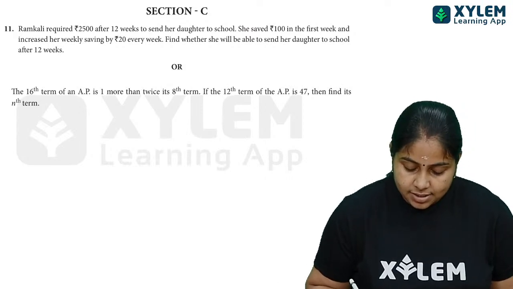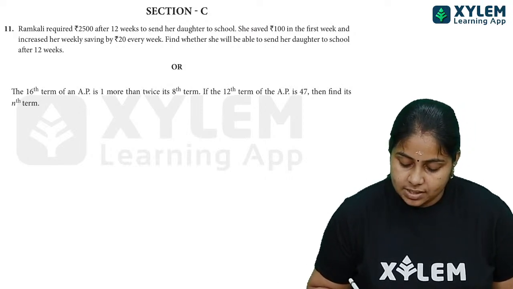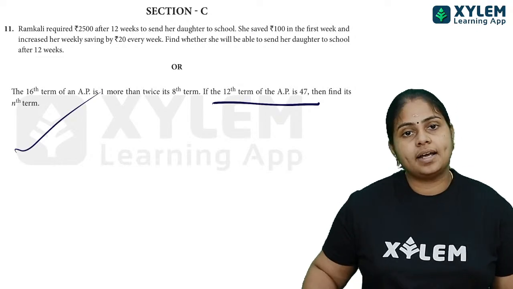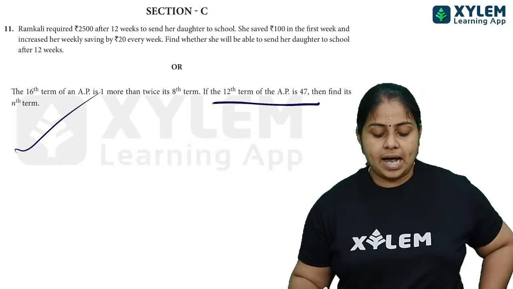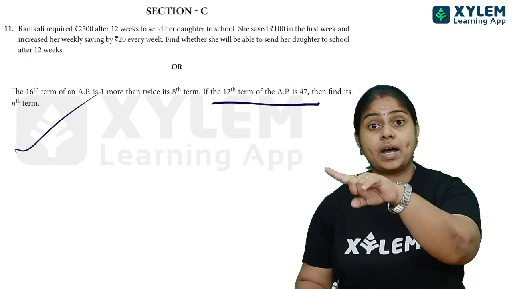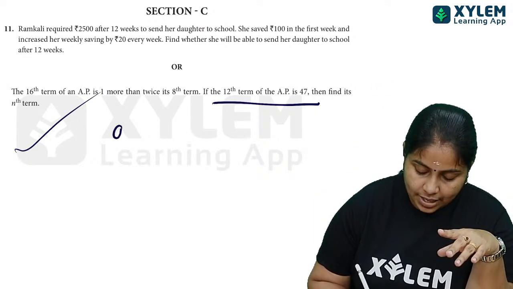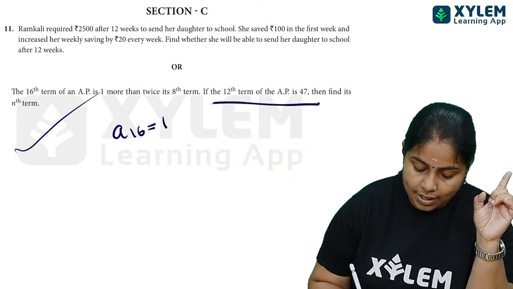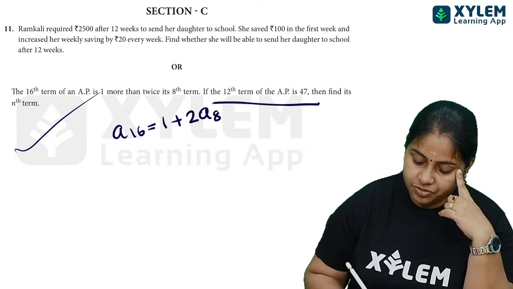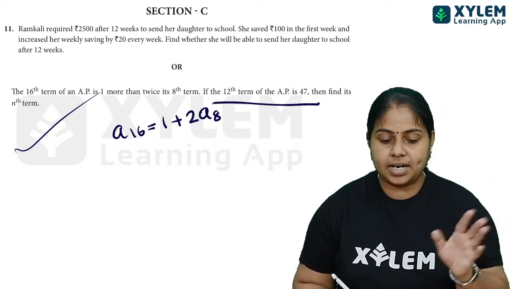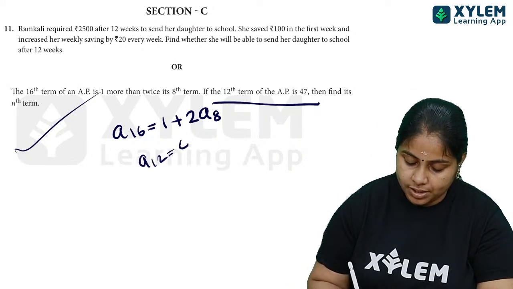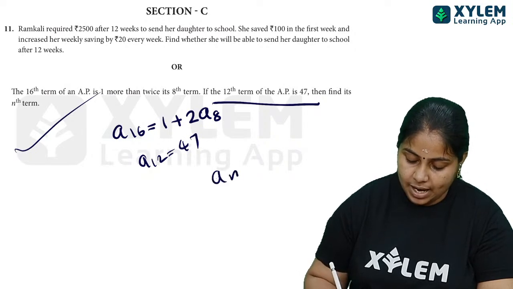Okay, and next, the 16th term of an AP is 1 more than twice its 18th term. If the 12th term of the AP is 47, find its nth term. Miss നിങ്ങൾക്ക് homework ആയിട്ട് തരാം, നിങ്ങൾ ചെയ്തോ കേട്ടോ, കാരണം സിമ്പിൾ ക്വസ്റ്റ്യൻ ആണ്. 16th term A16 is equal to 1 more than twice its 18th term A18. നമ്മൾ മുമ്പേ ഒരു ക്വസ്റ്റ്യൻ ചെയ്തിട്ടുണ്ട്, അതുപോലത്തെ ഒരു കണക്ഷൻ ആണ് ഇവിടെ ഉള്ളത് അല്ലേ. So 12th term of the AP means A12 is equal to 47. Find its nth term. അപ്പോൾ നമുക്ക് A നെ കാണണം.